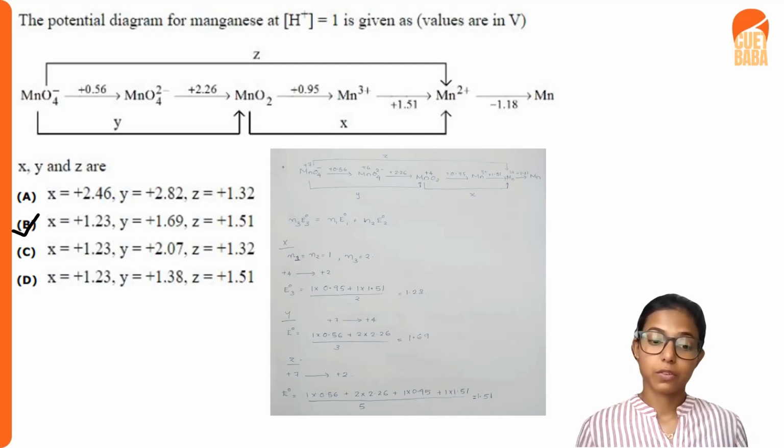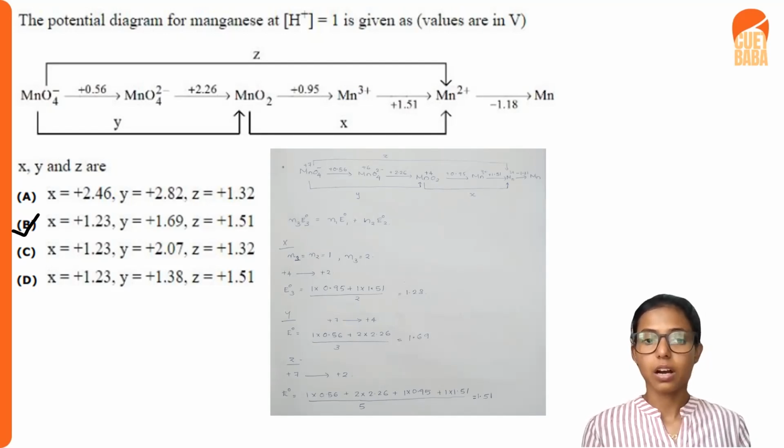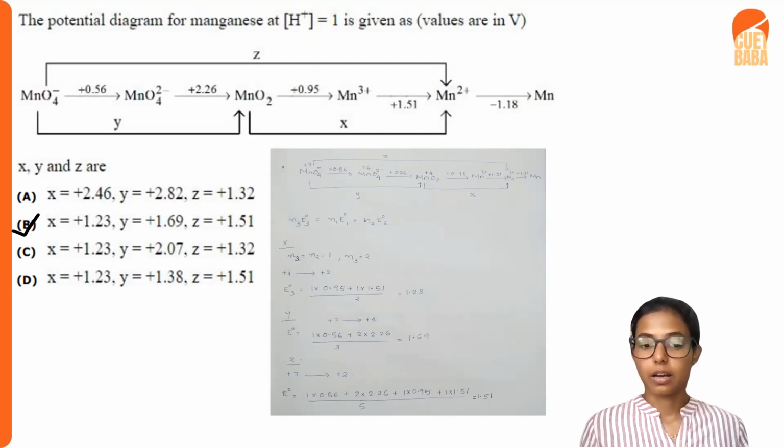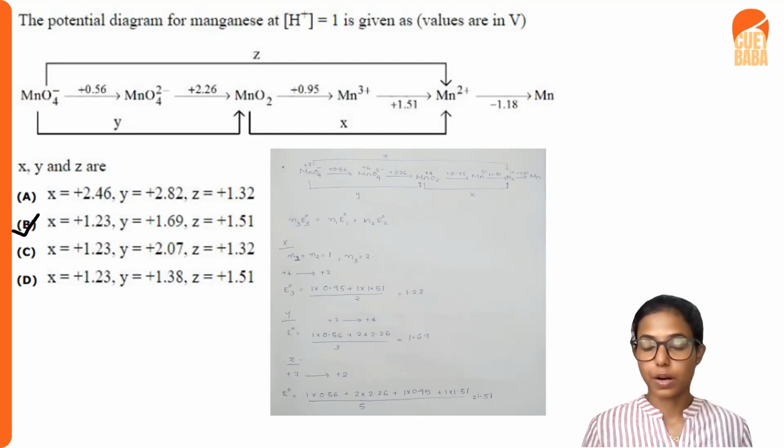Next, if we want to find z, here the oxidation change is from the +7 oxidation state of manganese to the +2 oxidation state. So we have to see all the steps involved in the conversion. To find the E0 value, we do the calculation: 1 into 0.56 plus 2 into 2.26 plus 1 into 0.95 plus 1 into 1.51, divided by the whole change in the oxidation state, that is 5.